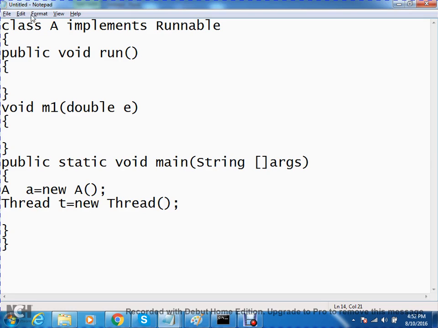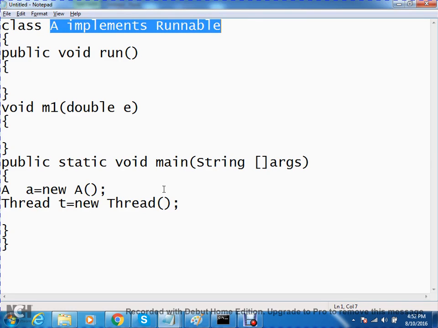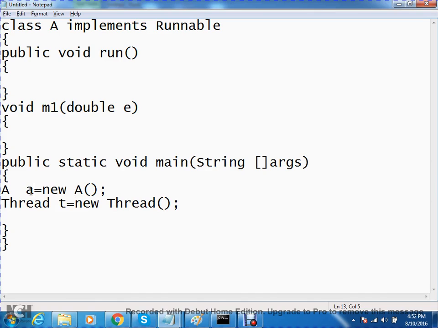A is a child of Runnable, so I can pass a Runnable child class value. Let the object be t1, and I pass t1 here. That is valid. That's the idea. Now use t.start(). Now two threads are created.